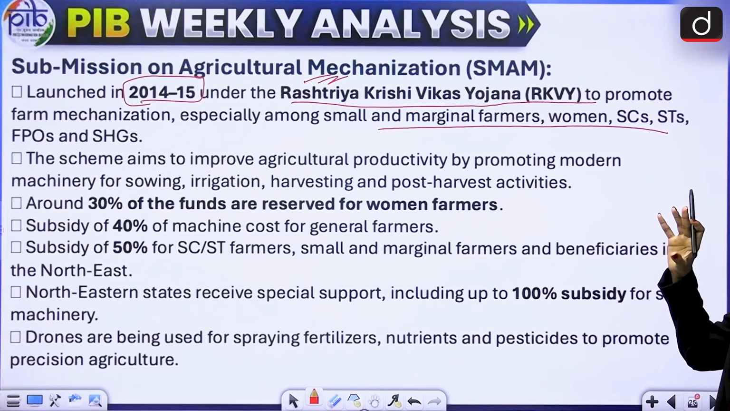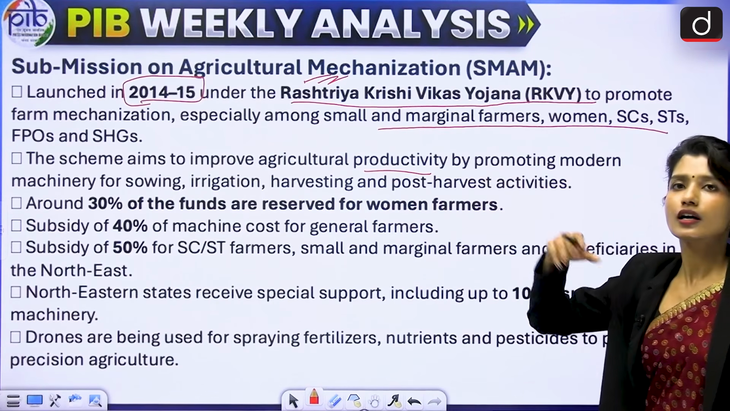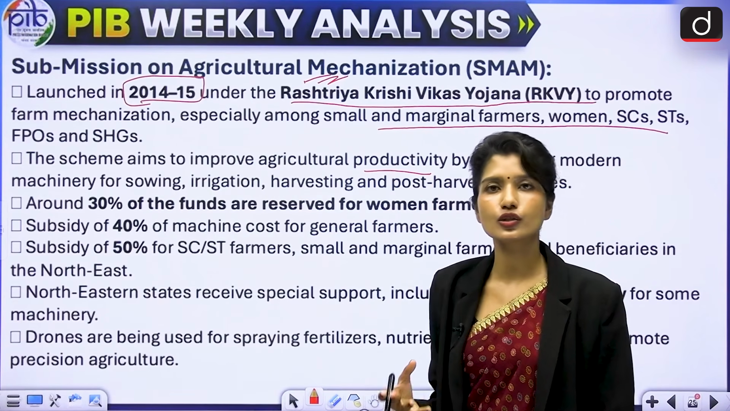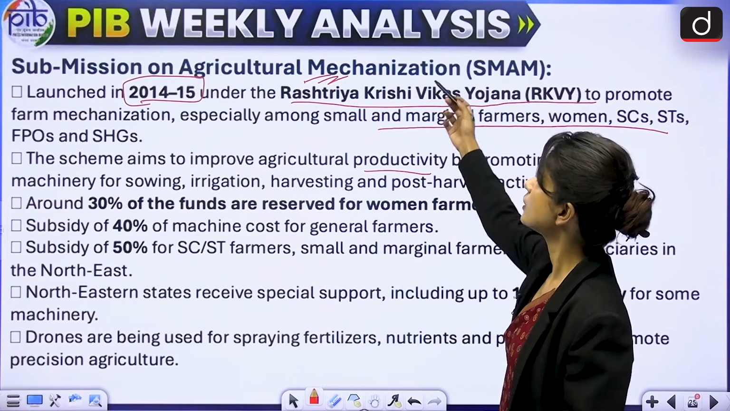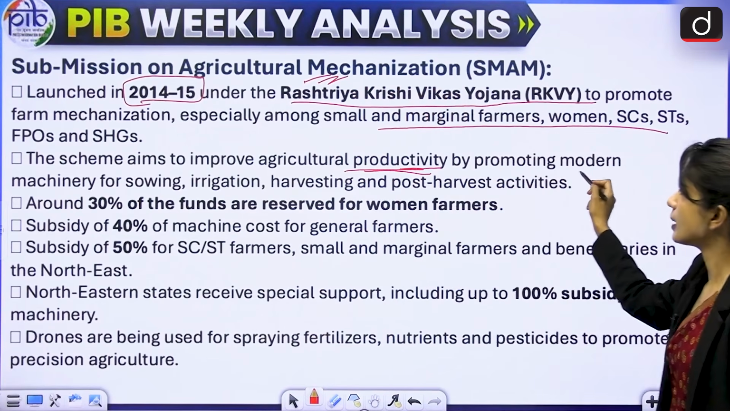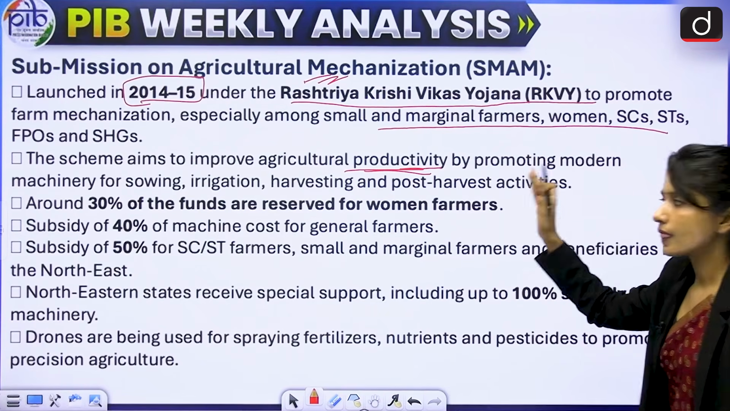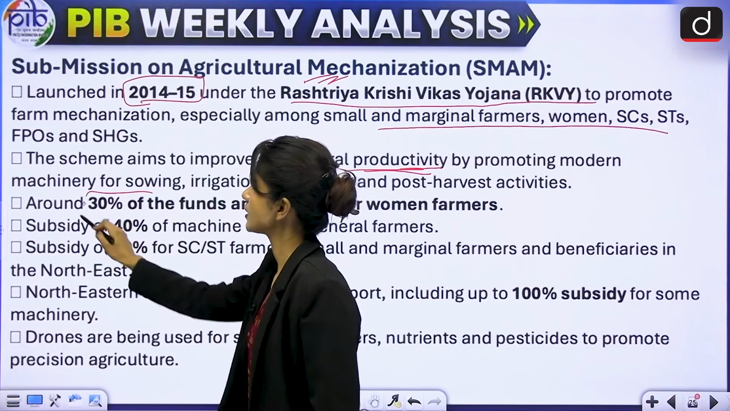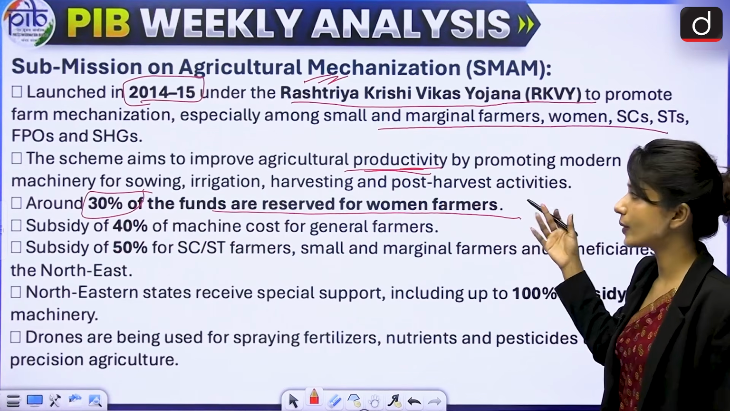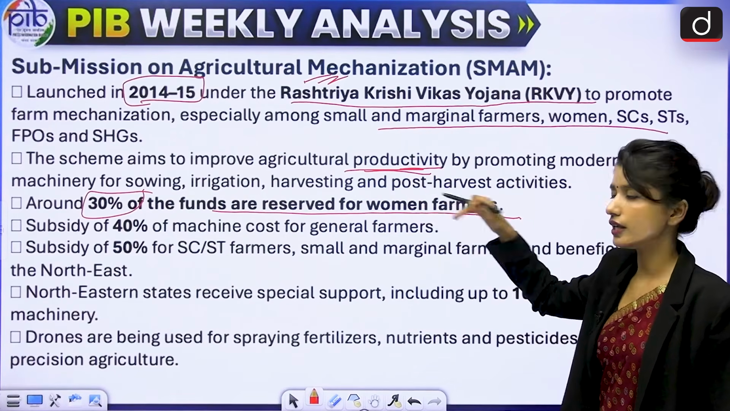Right? What is the aim of this scheme? The aim of this scheme is to improve agricultural productivity. Of course, because we usually introduce machines in any area to improve productivity. So here we are trying to mechanize agriculture to improve agricultural productivity by promoting modern machinery for sowing, irrigation, harvesting, etc. 30% of the funds are reserved for women farmers. That's important. If there is a question on empowerment and what the government is doing, you can use this data.